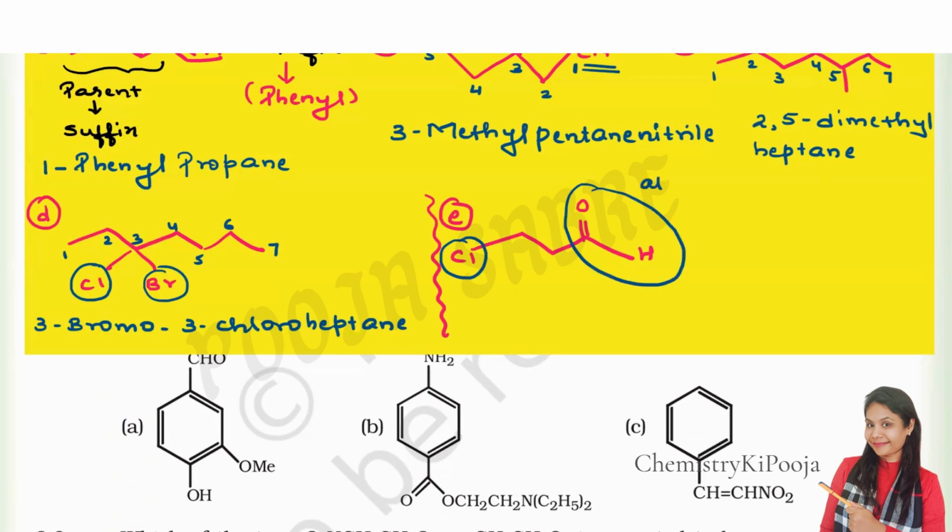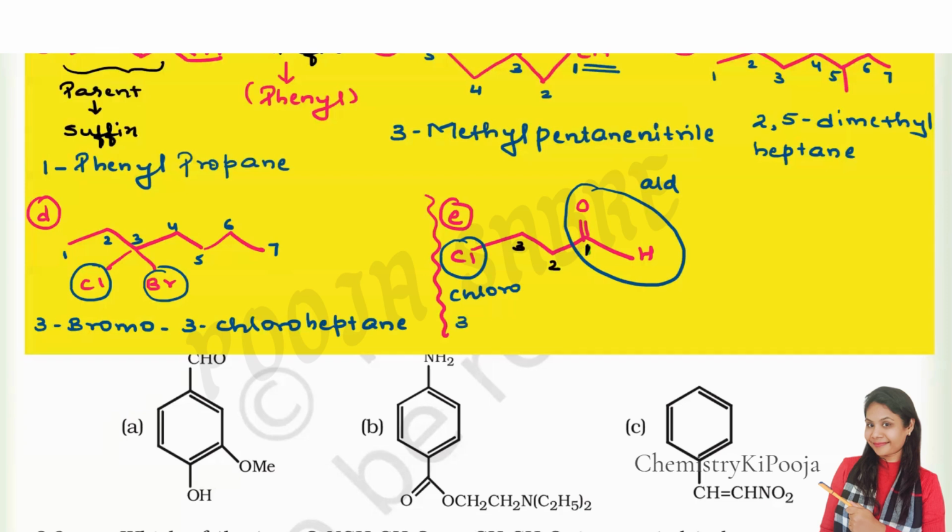Among these two, which one is given more priority? Definitely the aldehyde, right? So this is the carbon atom where the higher priority group is present, which will be given the first position, then second position and third position. Clear?